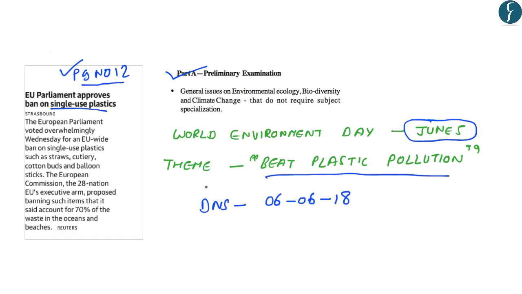And we have discussed the issue of plastic pollution, the problem of single-use plastics, and the various facets of the World Environment Day under the Daily News Simplified of 6 June 2018. So let us go through the Daily News Simplified of 6 June 2018 and revise the topics of World Environment Day and the problem of plastic pollution.